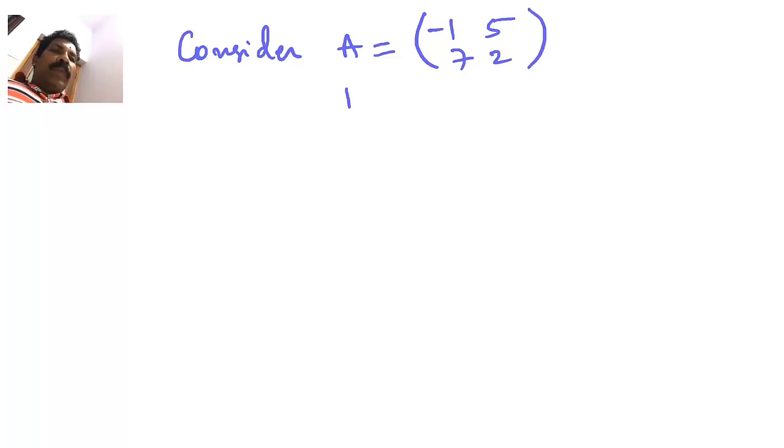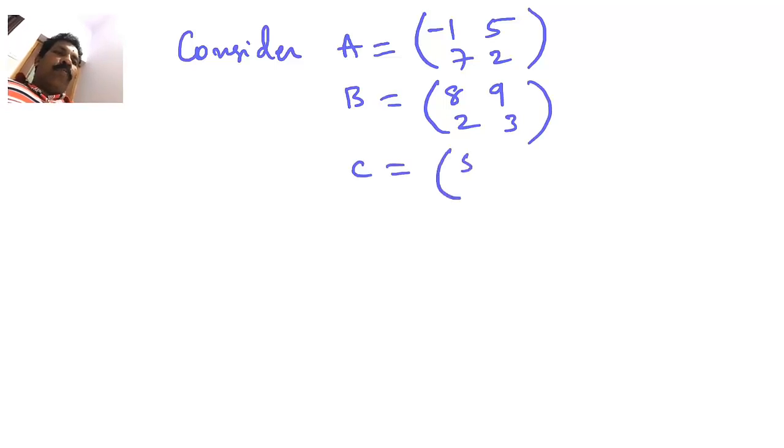Consider matrix capital A equal to -1, 5, 7, 2. Capital B is equal to 8, 9, 2, 3. And capital C is equal to 5, 0, 9, 5.